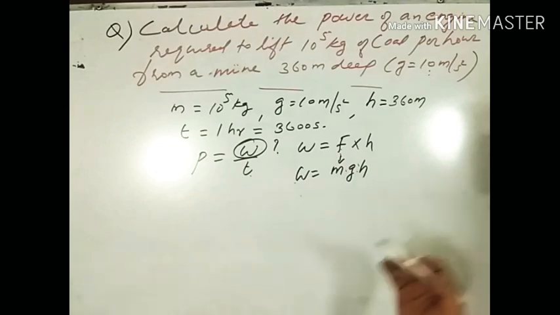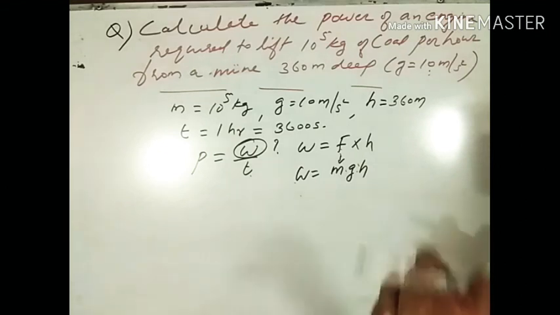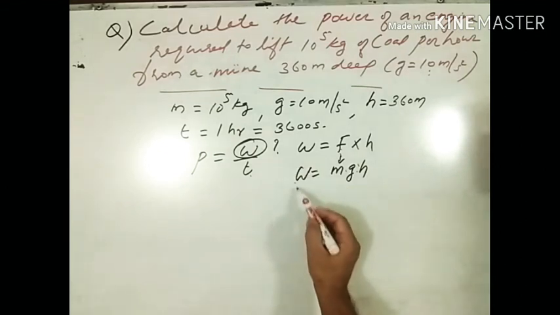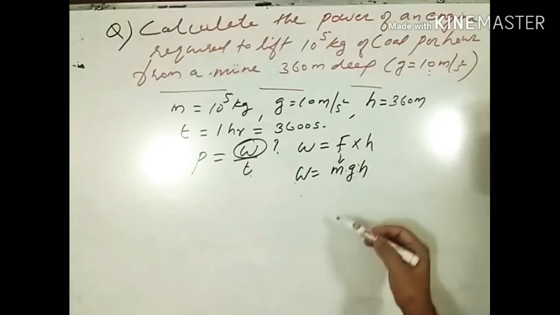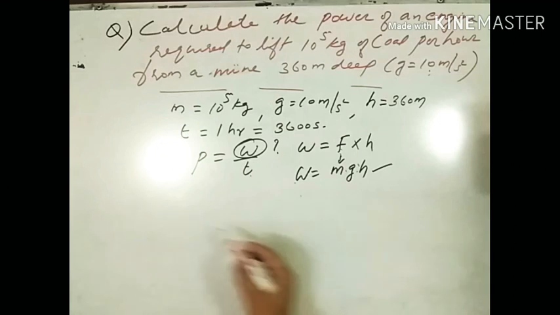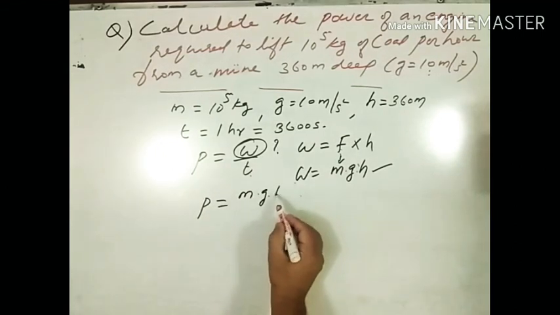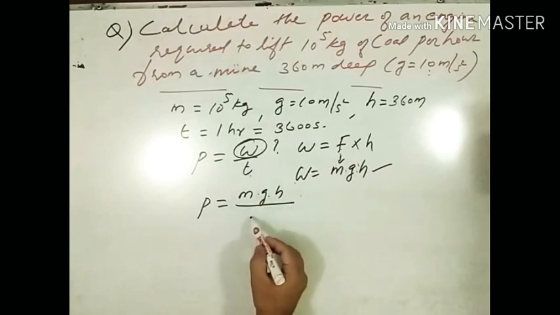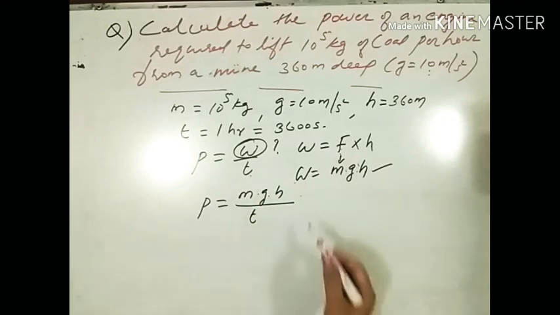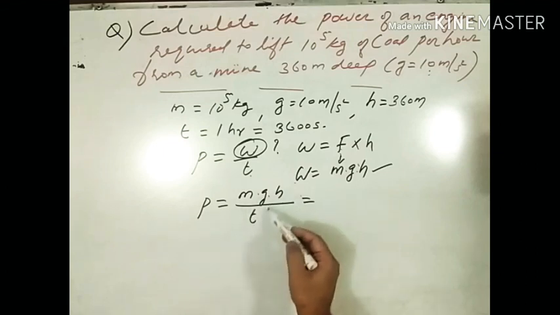Okay, try to correlate the formulas. Even a complex problem can be solved with simple fundamental formulas. So I have modified the formula. W is equal to mgh, work against the force of gravity. All right, so now power is equal to mgh upon time. Now we will substitute the quantities.